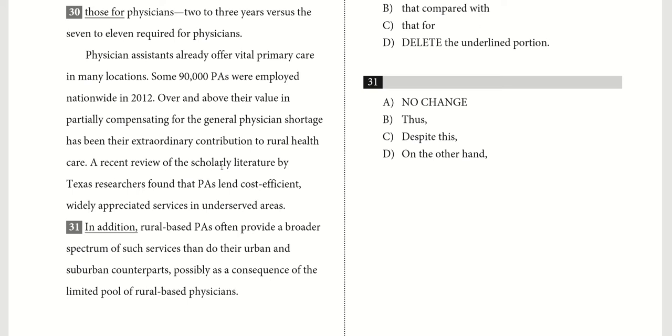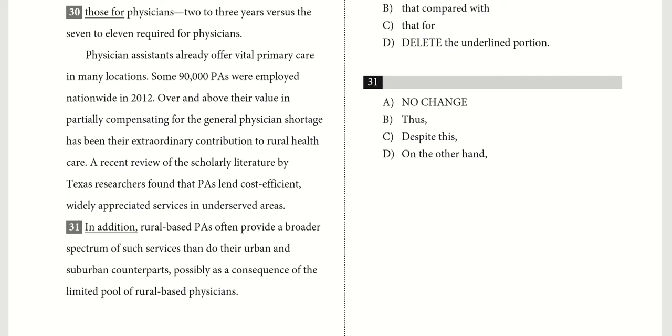A recent review of the scholarly literature by Texas researchers found that PAs lend cost-efficient, widely appreciated services in underserved areas. Okay, next. Rural-based PAs often provide a broader spectrum of such services than do their urban and suburban counterparts. So basically, the first part tells us that PAs are cost efficient and give widely appreciated services in underserved areas, and that in these rural areas, they provide a broader spectrum of services than PAs do in urban and suburban areas.